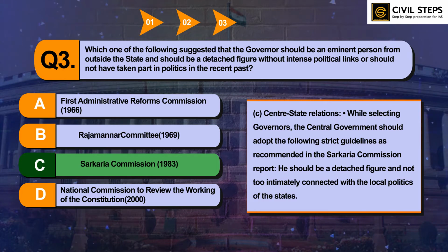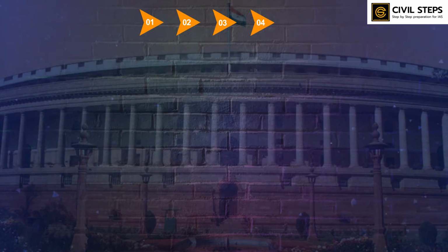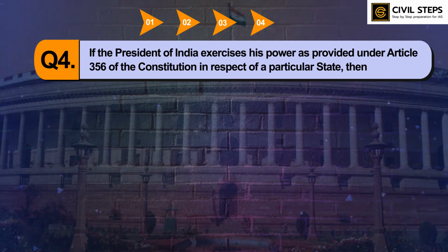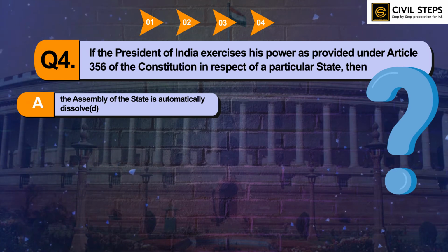So now let us discuss question number fourth. The question is, if the President of India exercises his power as provided under Article 356 of the Indian Constitution in respect of a particular state, then option number A, the Assembly of the state is automatically dissolved.